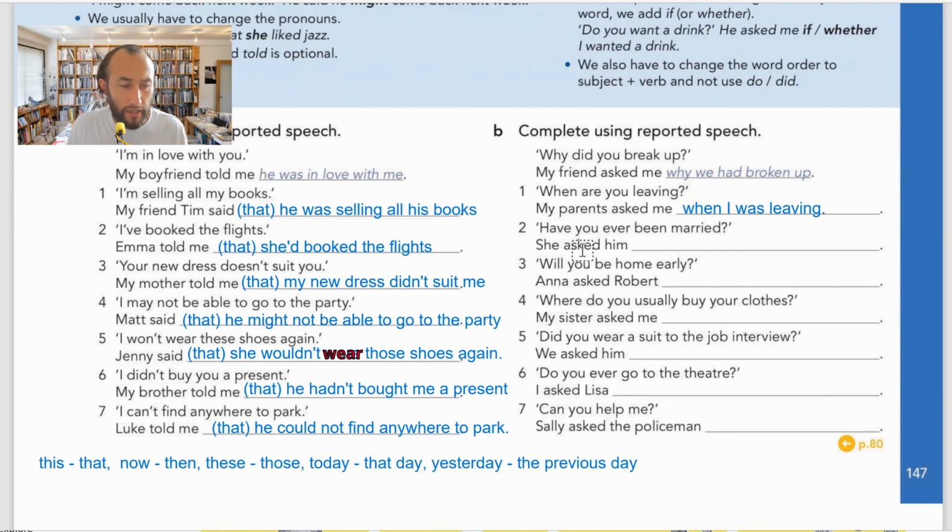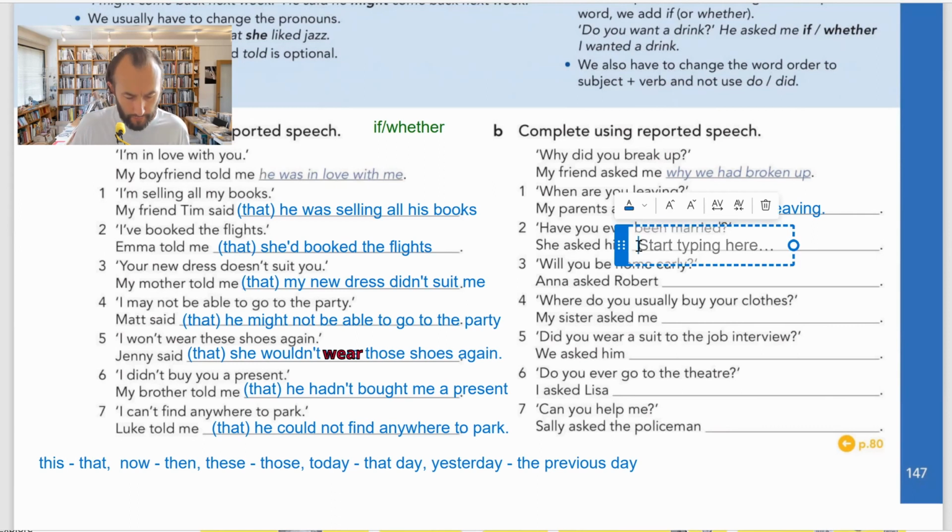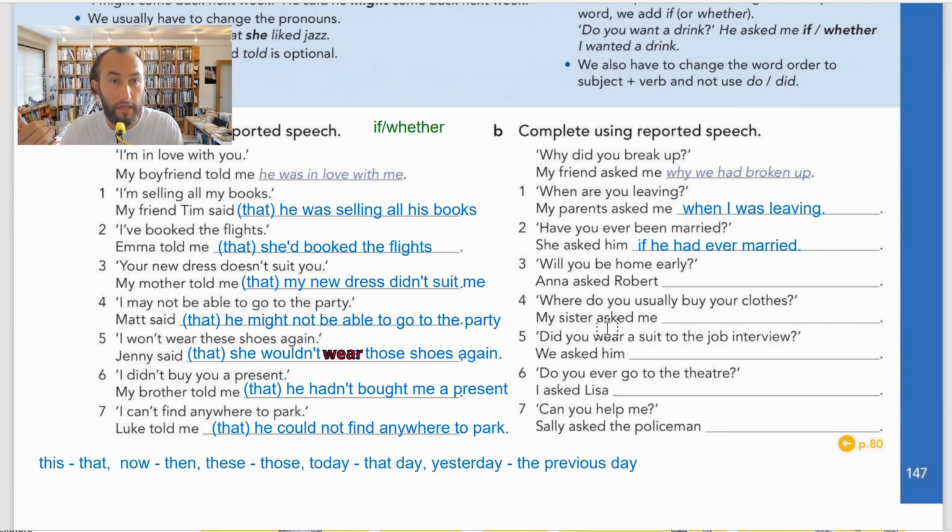When you change short answer or yes, no questions into reported speech, we should use if or whether, one of them. So let's try to apply that. Have you ever been married? She asked him if he had ever married. That's present perfect, so we change to past perfect. I'm not using a question mark here, because reported speech is a statement, so we change it to a full stop.